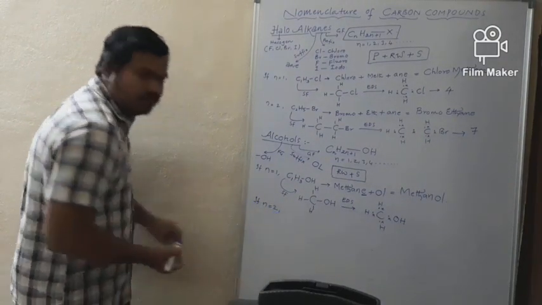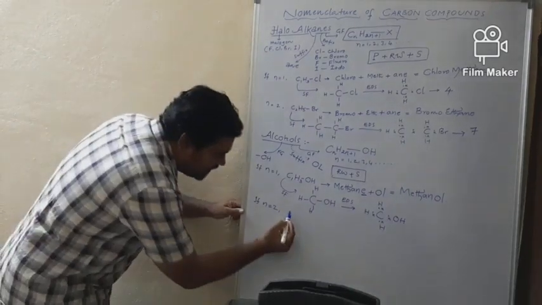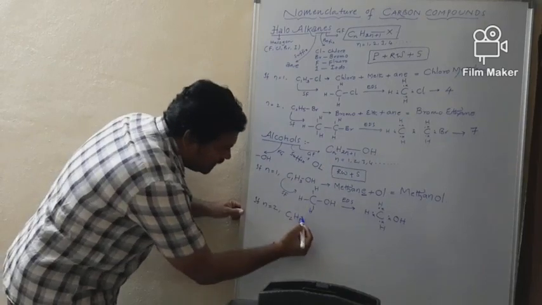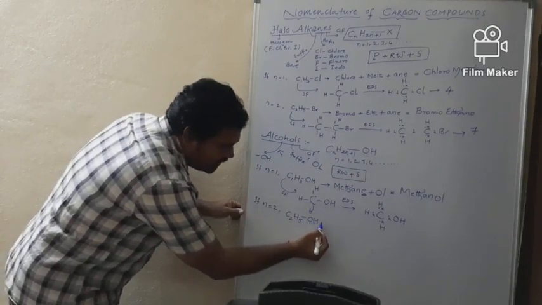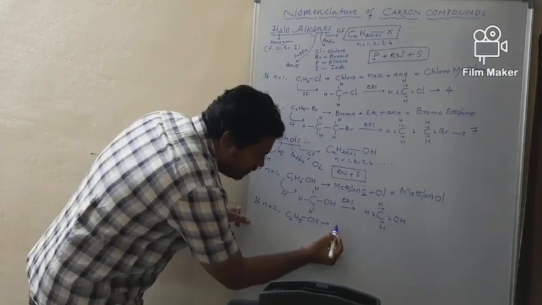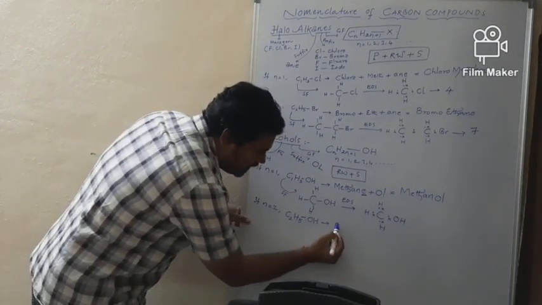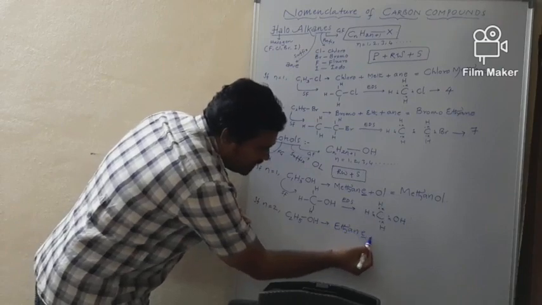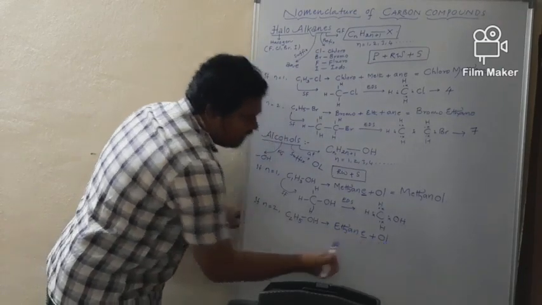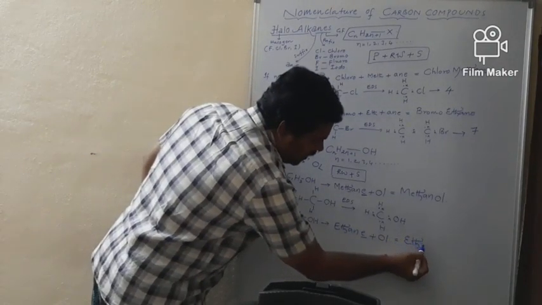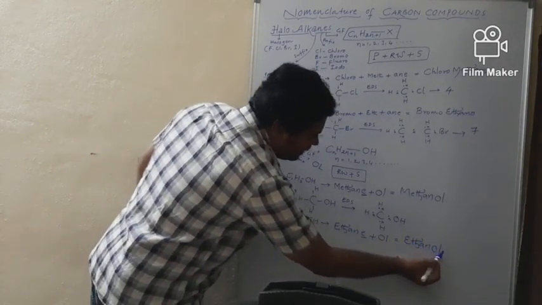N is equal to 2. C2H5 single bond OH. What is the name? How to derive the name? Since 2 carbons are there, we know that this is the derivative of ethane. Ethane, but the last E is replaced by the suffix of alcohol, ol, and combined it is called ethanol. What is the name? Ethanol.